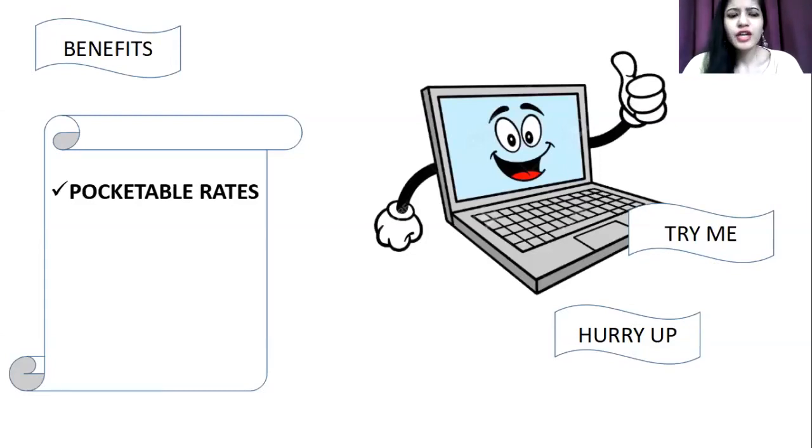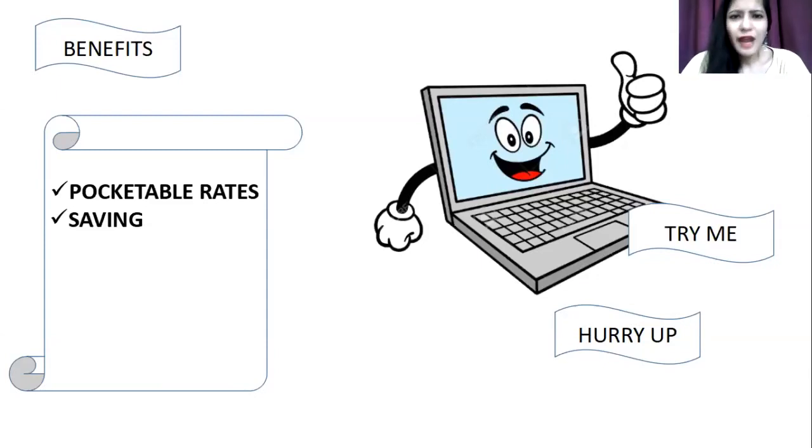Because brand new products offer slightly expensive pricing. Overall, brand new are slightly expensive gadgets out there. Whereas the same gadget in refurbished condition is quite pocketable. There is a difference in the pricing, so you get to have savings also. Even if you have a difference of around 100 or 200, you get to save a lot. So when you have a brand new and a refurbished product, there is a huge difference in the pricing, so there is a great saving associated with it.